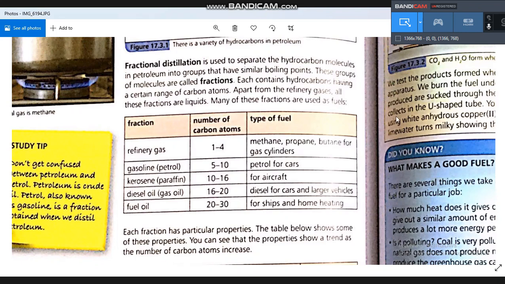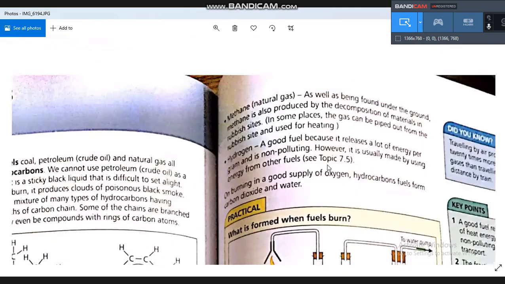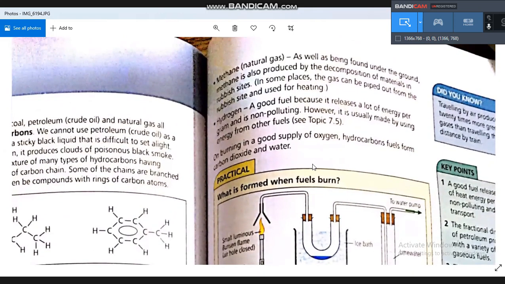So if we have a hydrocarbon with five carbon atoms and another one with 10 carbon atoms, the fraction with 10 carbon atoms will have a higher boiling point than that of 5. So increasing the number of carbon atoms increases the boiling point of the compound.